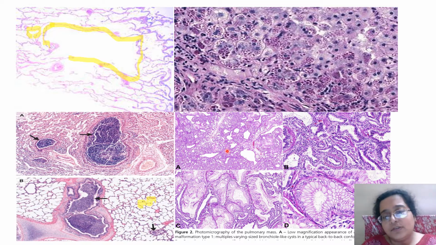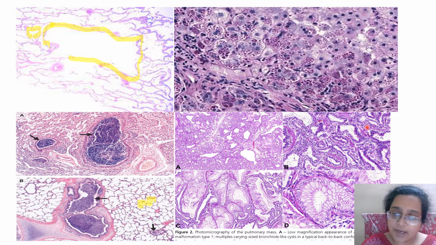And this image over here shows you all the stages of cystic malformation of the lung. There are four types, and you're going to get multiple bronchiole-like cysts of varying size. You might get metaplasias, and it has an entire spectrum. There's an entire chapter, a large number of pages on benign lung devoted to this. So yes, you will encounter this mostly if you are working in a pediatric setup. In an adult setup, you don't encounter this too much. Fine. So this is very important.